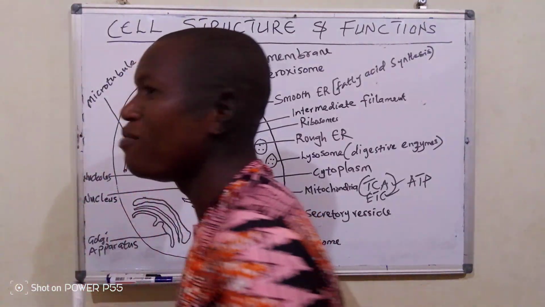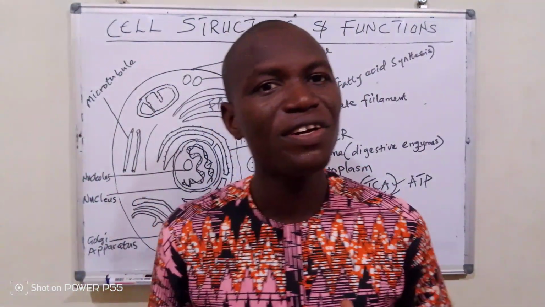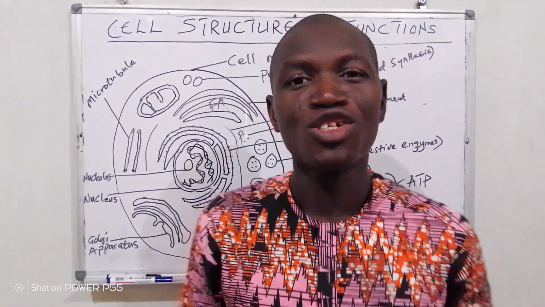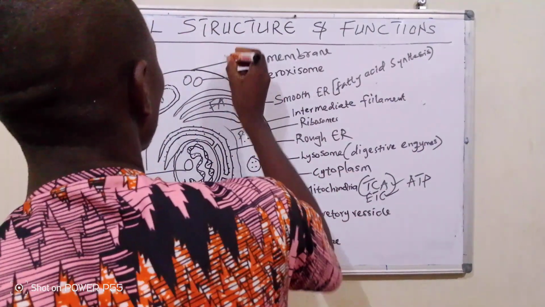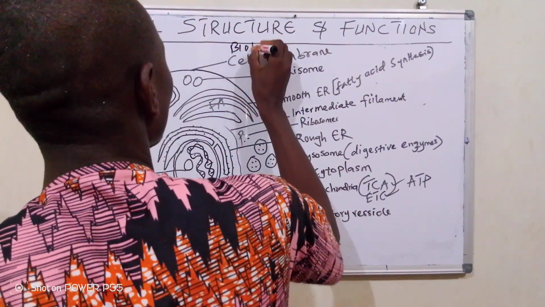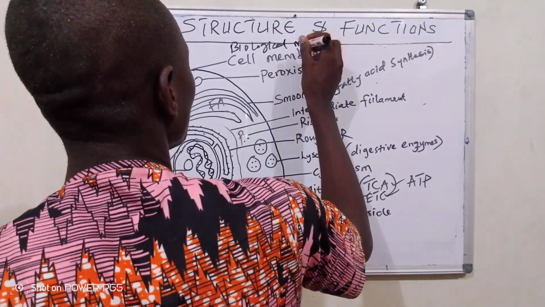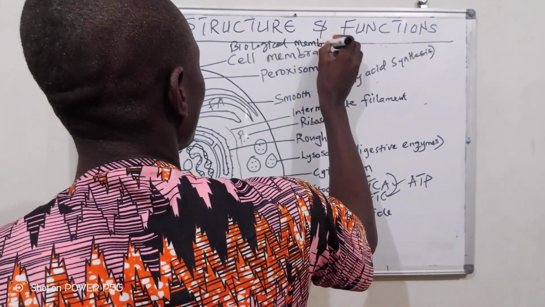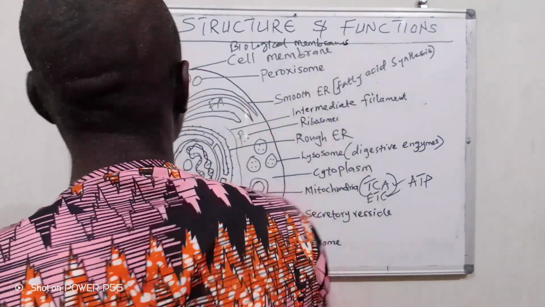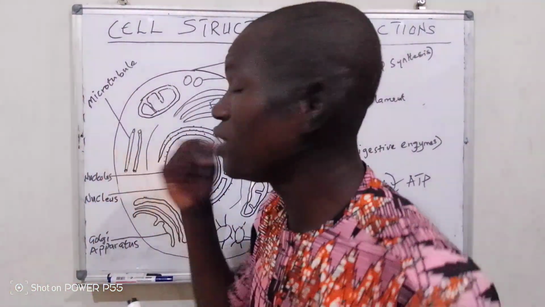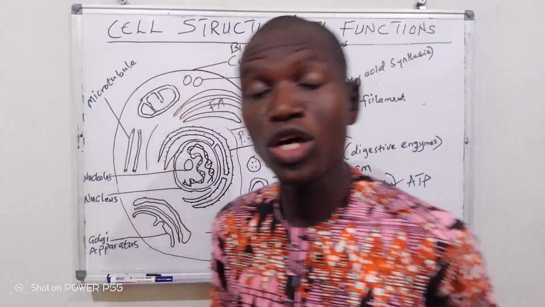Yes, this is the cell membrane. The cell membrane is very, very vital. Sometimes they are called biological membranes, so don't be confused. Biological membranes. So this cell membrane is very, very important and it plays a crucial role.